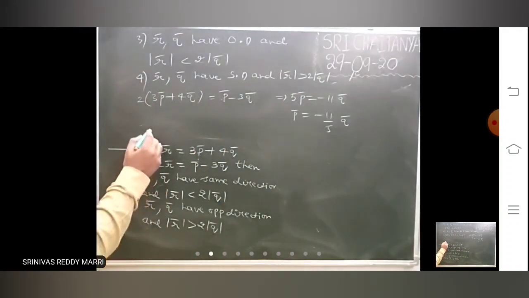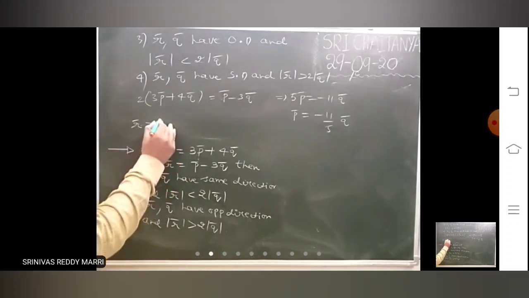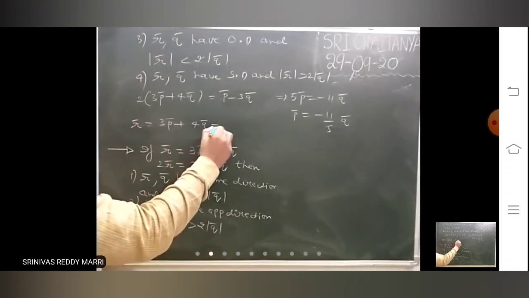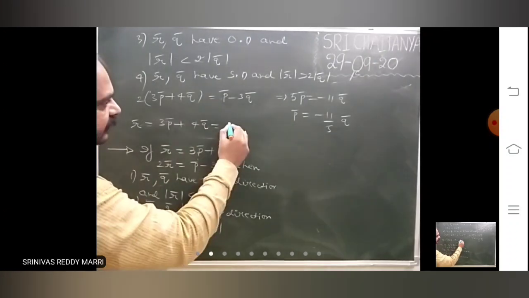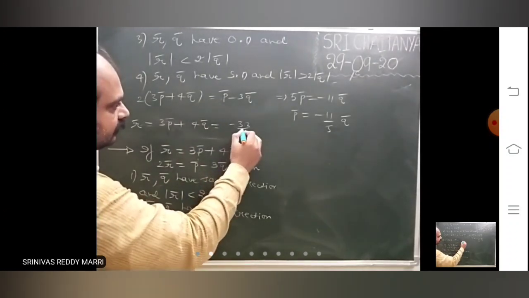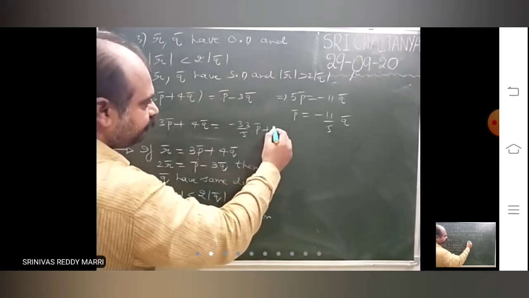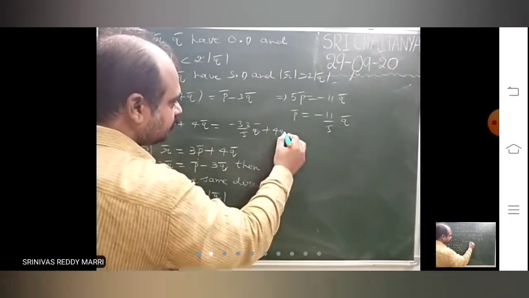Now you want the relation between r bar and q bar. R bar equals, you take the first one, 3p bar plus 4q bar. Now substituting p bar, minus 33 by 5 q bar plus 4q bar.